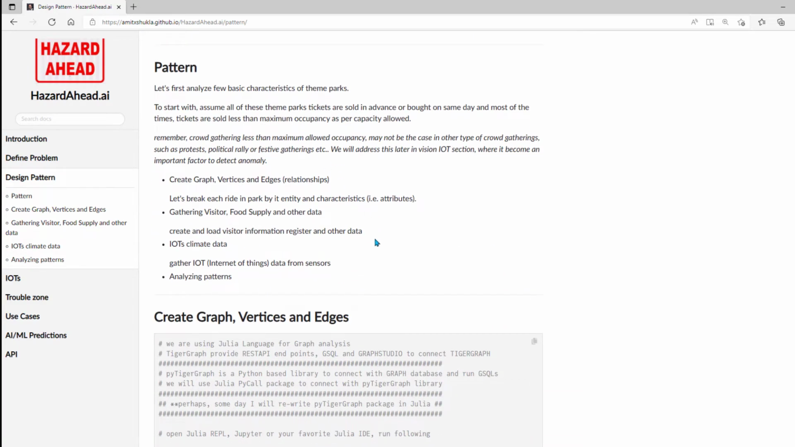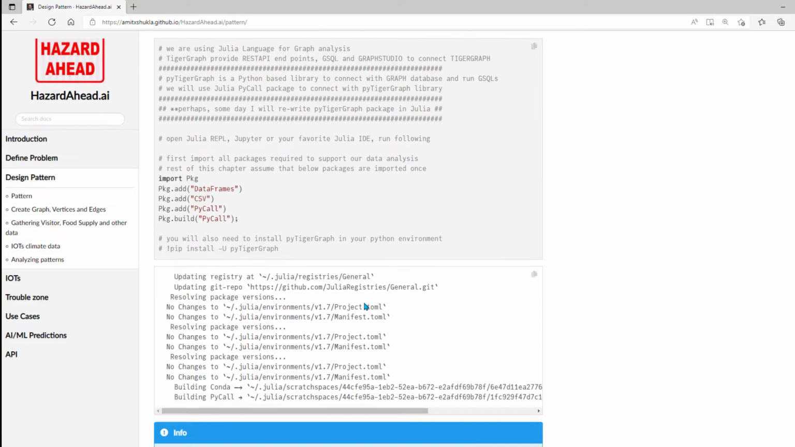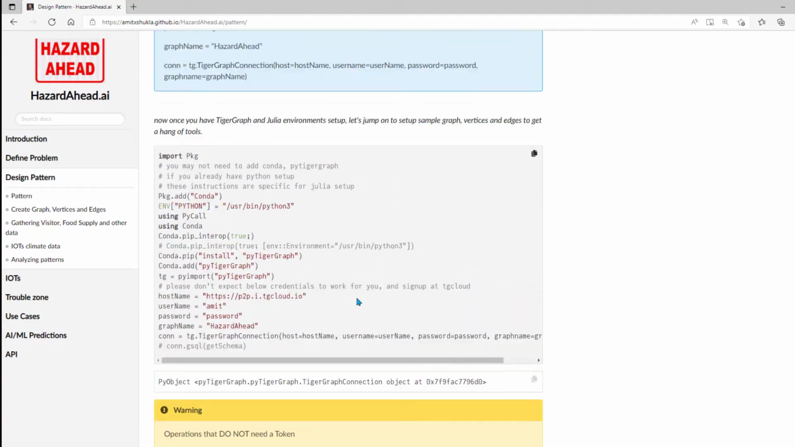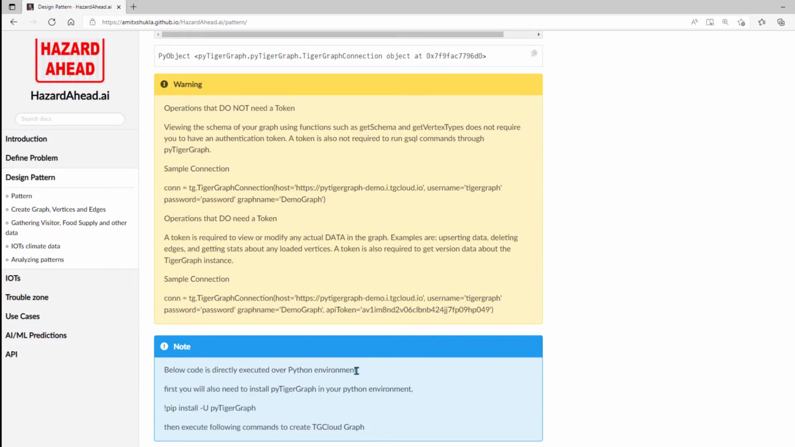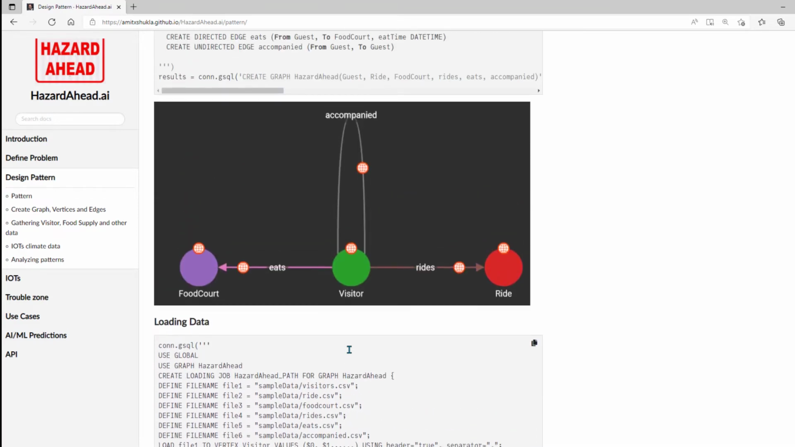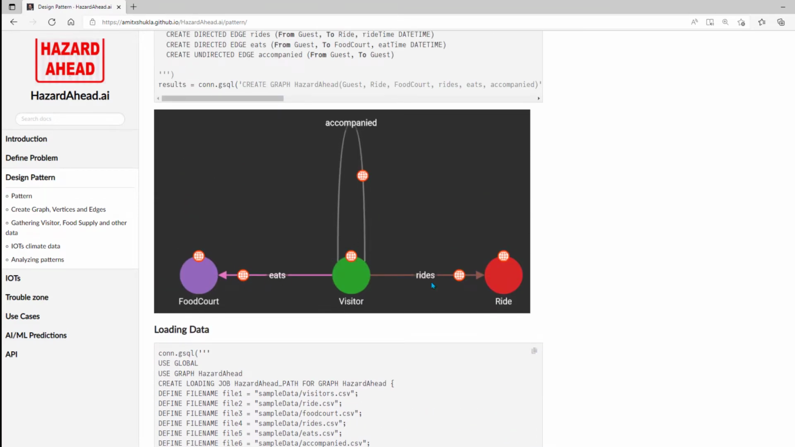We'll take a section of the map from the Disney or Universal theme park and create graph vertices and edges based on the rides and the crowd gathering they manage. You'll find all the details and all executed examples with real source code included in this documentation.